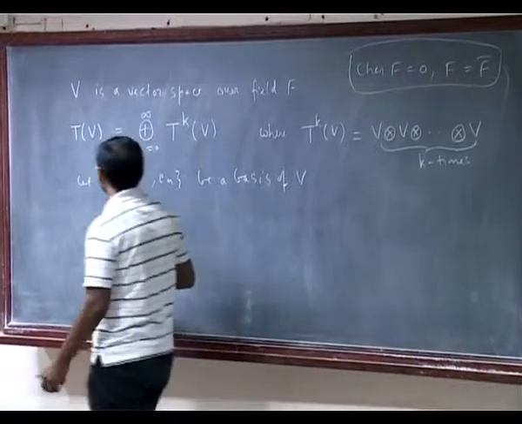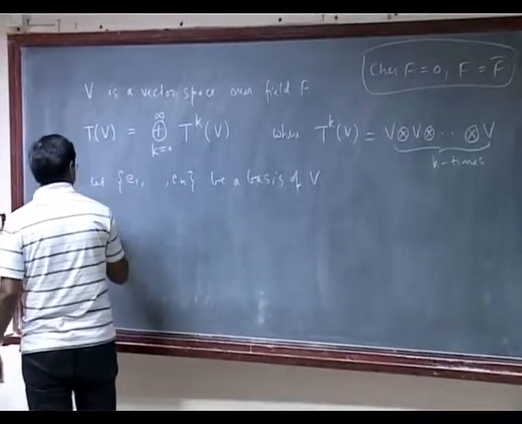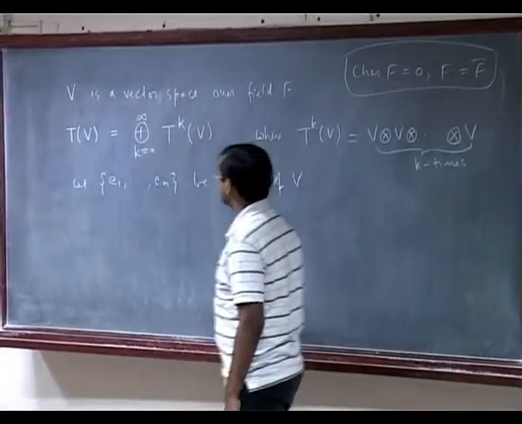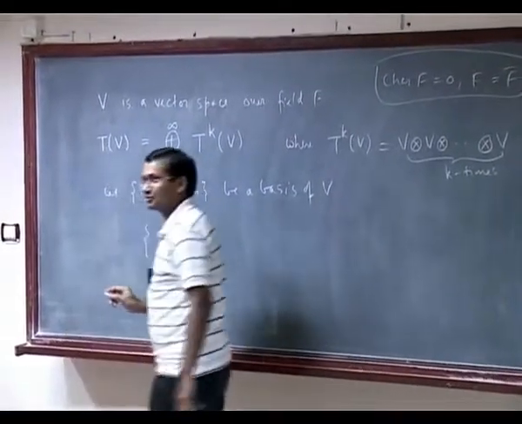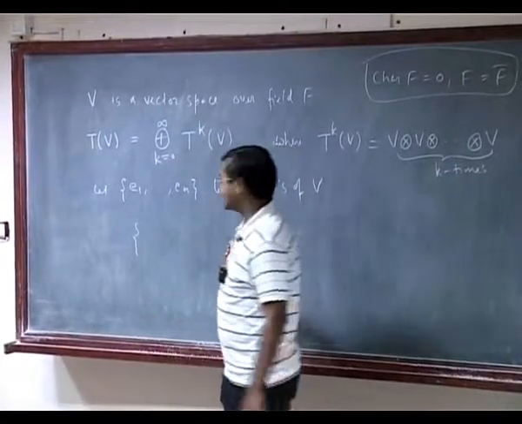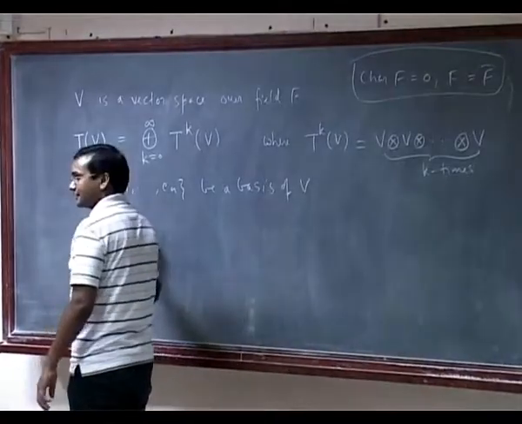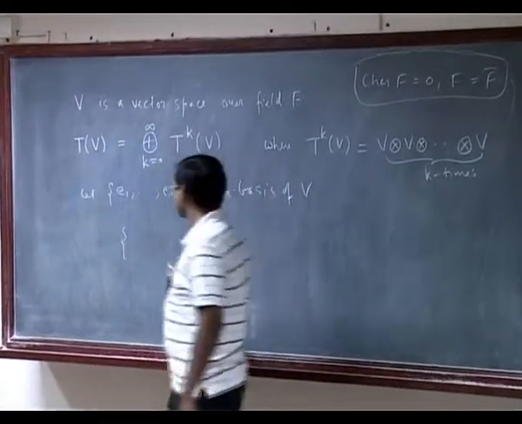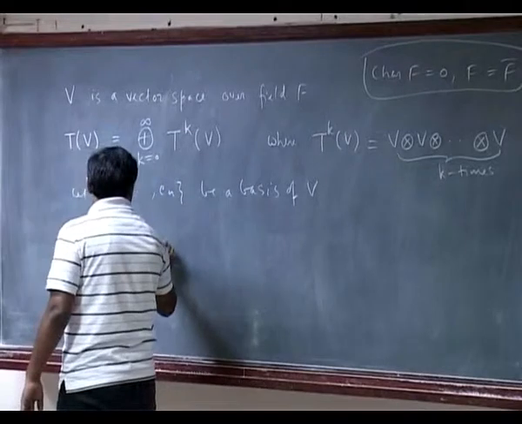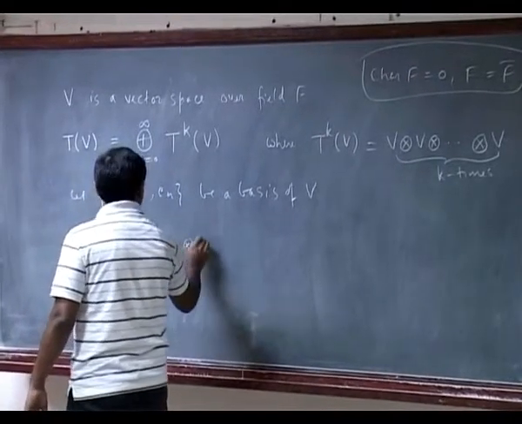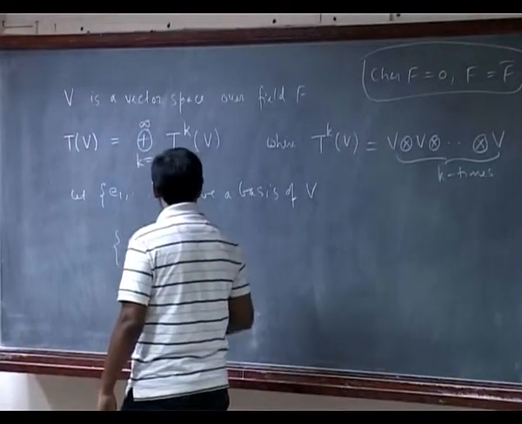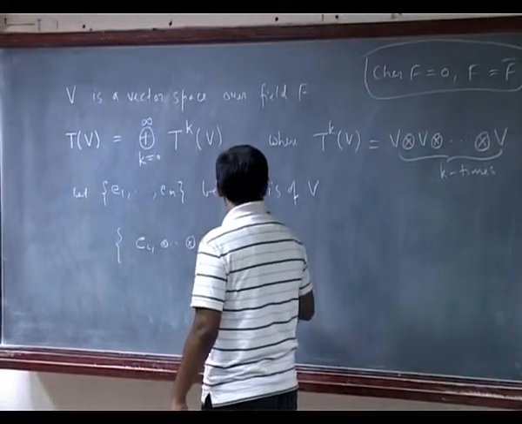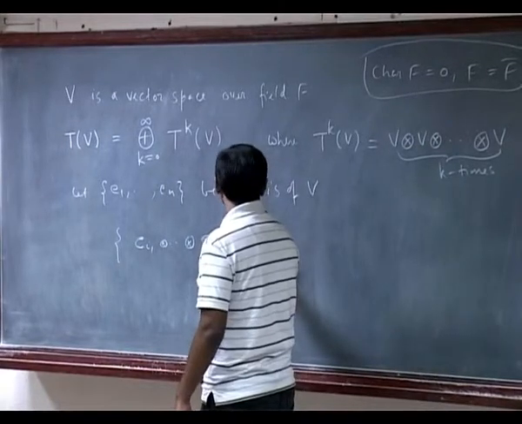Okay. So tell me what is the basis for TKV? It's important how you write it. So it is E_i1 tensor, up to E_ik, where each ij is between 1 to n.